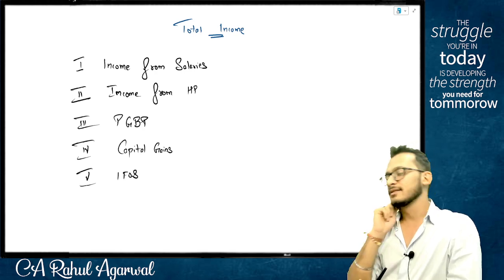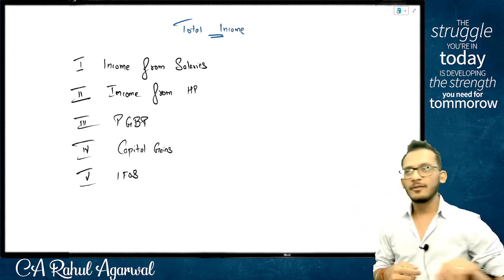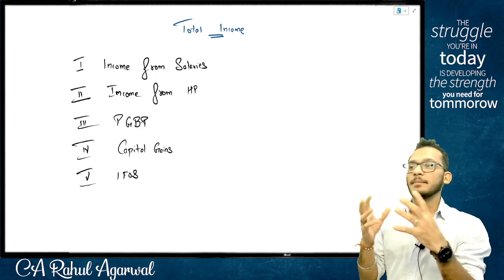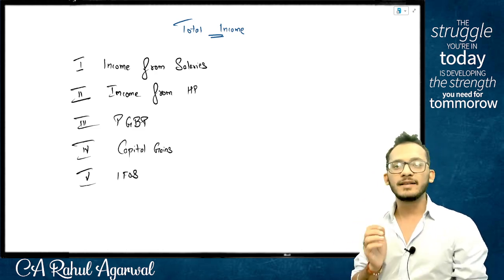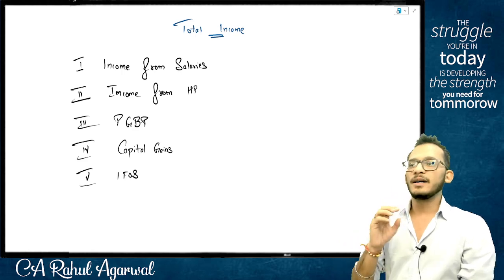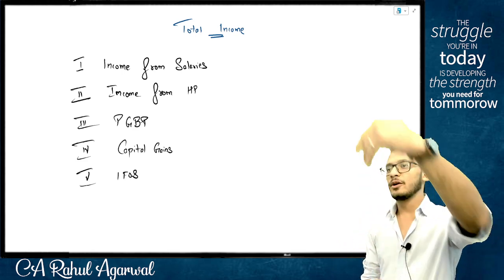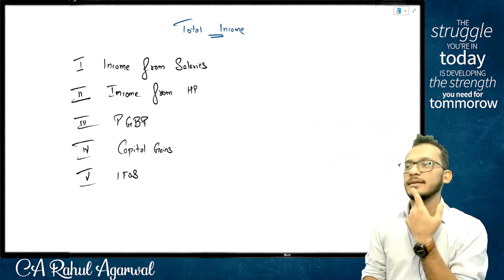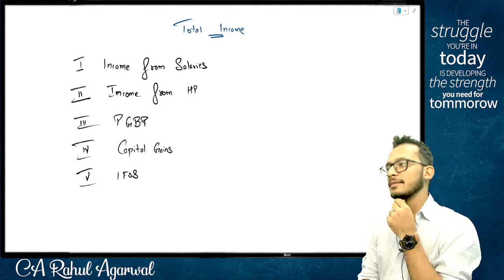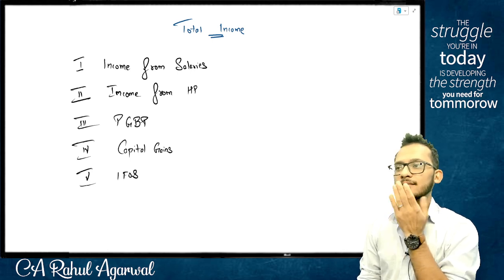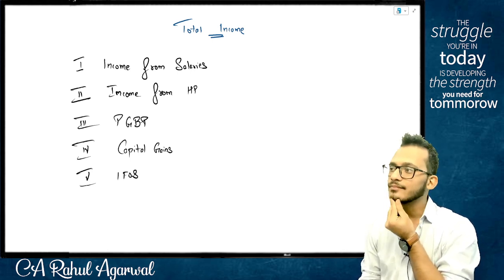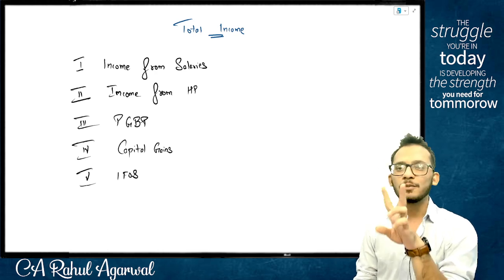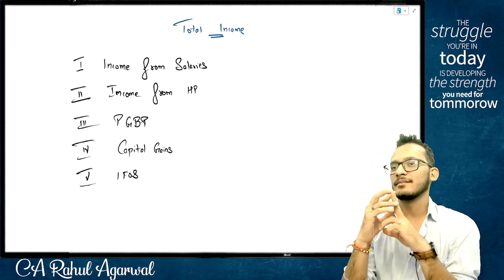Question. I have a business of real estate. My job is to buy and sell properties. One of the properties which I have, I was not able to sell, and therefore I gave it out for rent, and I got rental income out of it. People, income taxable under the head? Okay, two options: HP or PGBP.